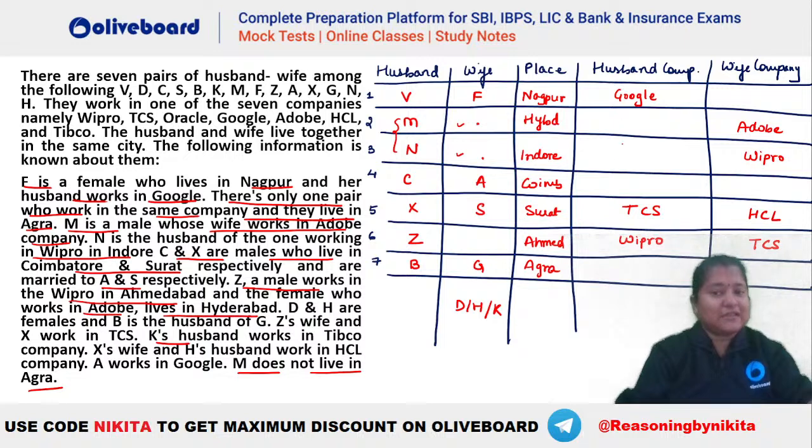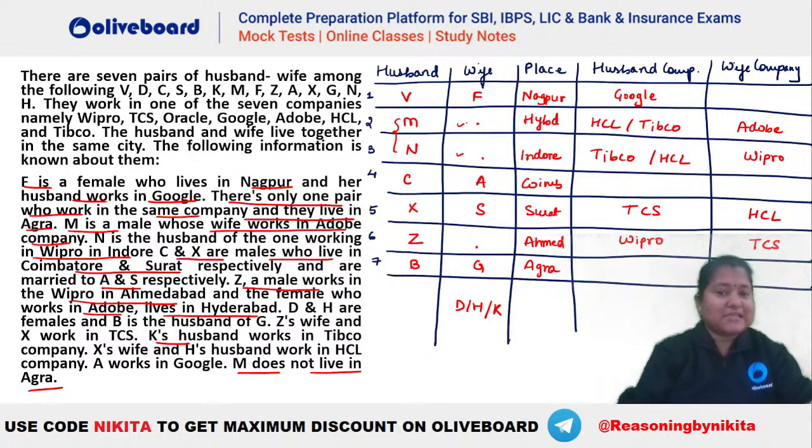So you can see these two things have to be either HCL or TIPCO. Right, here HCL can come, TIPCO can come. Similarly, here also you can have TIPCO and HCL, isn't it? You can see anything else is not possible. HCL and TIPCO will be here because you can see that this cannot be the wife whose husband is in HCL. Wipro is already there, right? So you can see H's husband works in HCL.